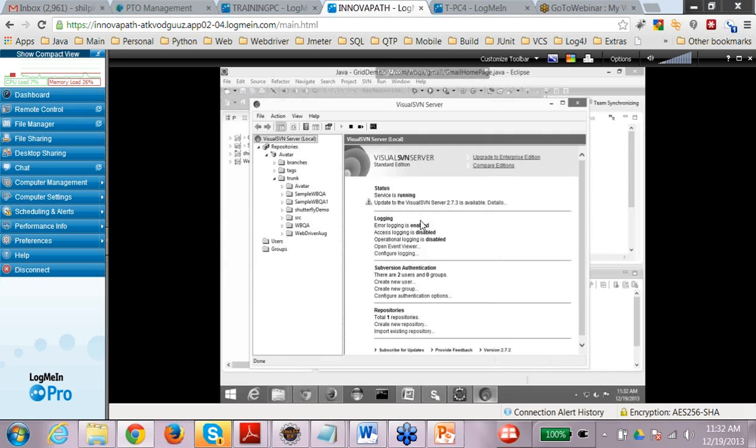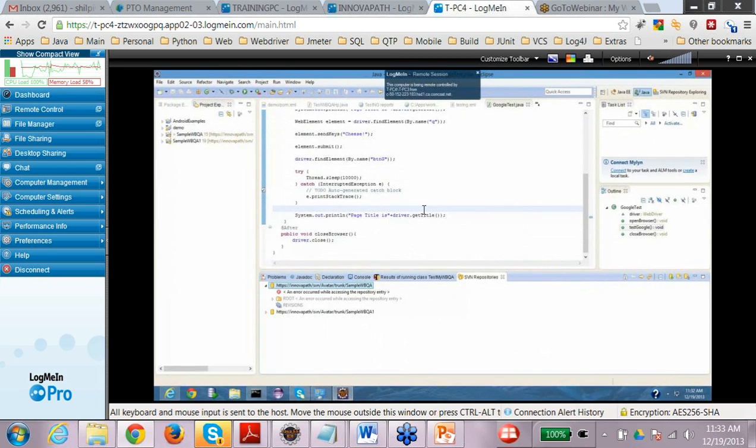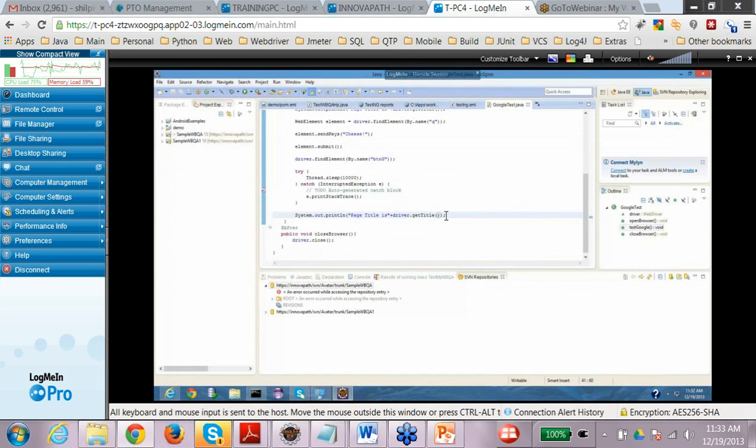It was saying the connection is being refused by the server, so I'm just restarting it. The service is running again, and let me try. Sometimes what happens, it's a server, right? It's a machine. It might be down or something. That's the reason it's not able to connect.